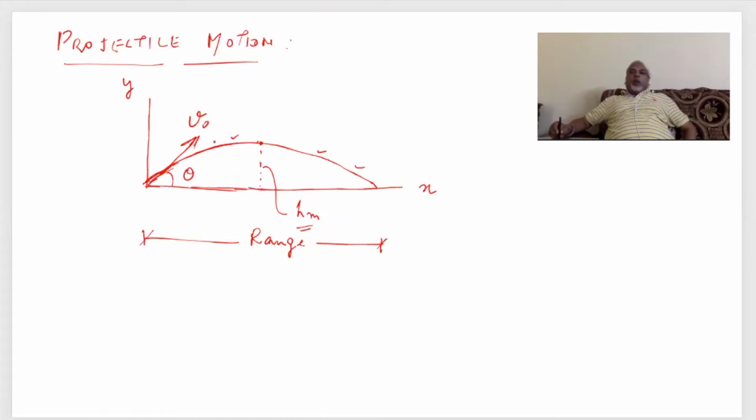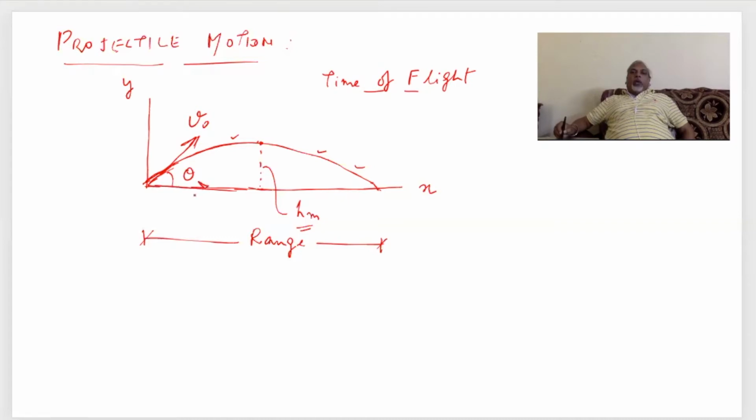And what about time of flight? Time of flight is basically from the initiation to the last moment when it drops down on the ground. Whatever time this projectile takes, this is called time of flight. So these are 2-3 things we have to study in this projectile motion. Now let us see one by one.